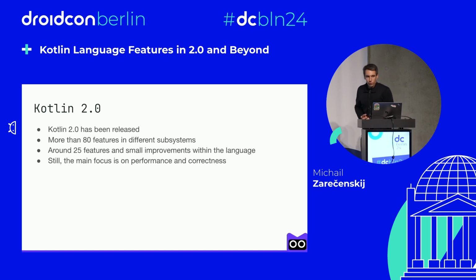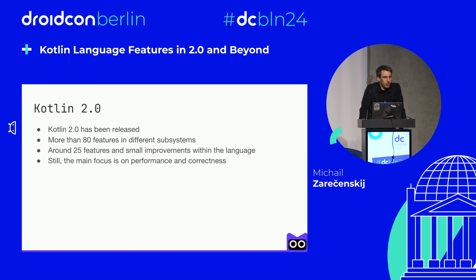And here's Kotlin 2.0 with all these ideas and foundations in mind. So Kotlin 2.0 was released a month ago, and the update includes more than 80 features across different subsystems, including build tools, incremental compilation, Kotlin backends, and so on. But one of the most significant aspects of Kotlin 2.0 is its focus on performance and correctness.